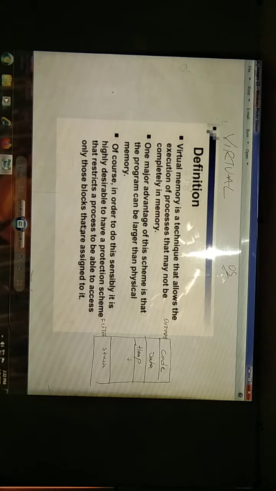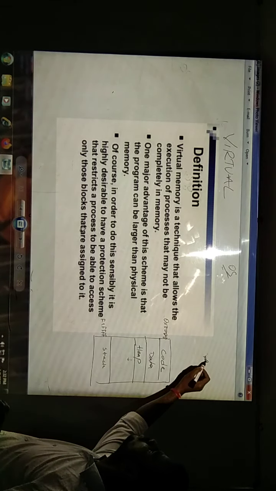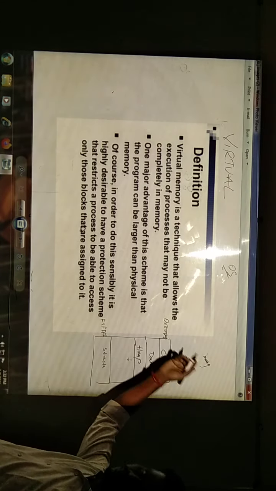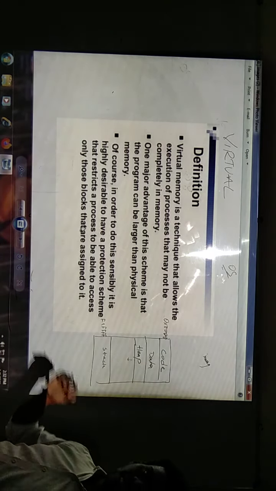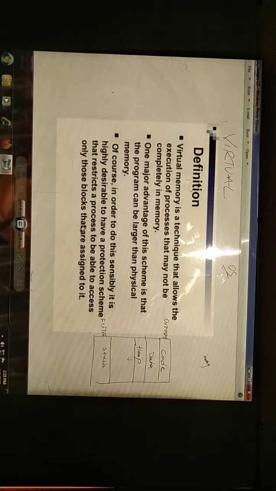Virtual memory creates an imaginary memory which is not there physically, but he will think that the memory is in physical storage.